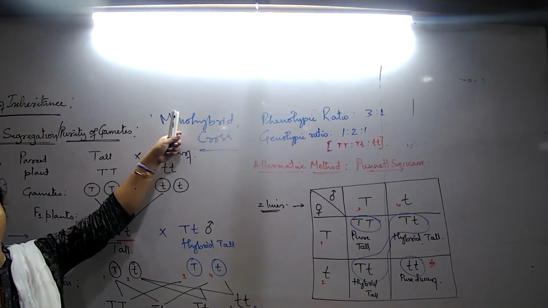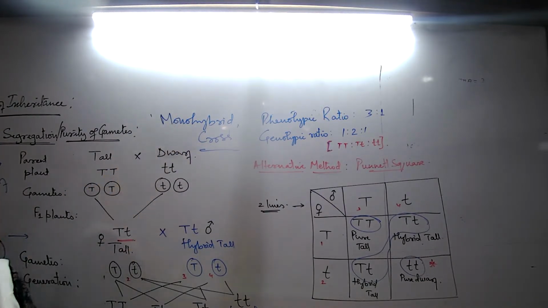The process which involves breeding of plants to study inheritance of only one character in generations, that is called monohybrid.